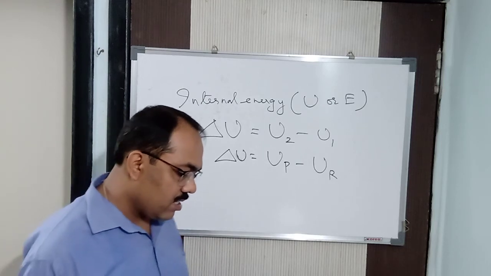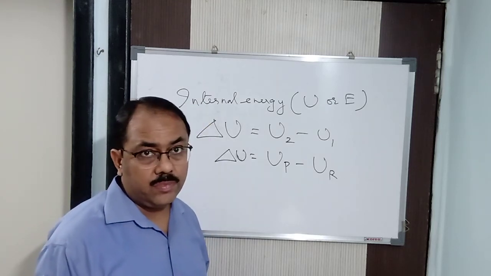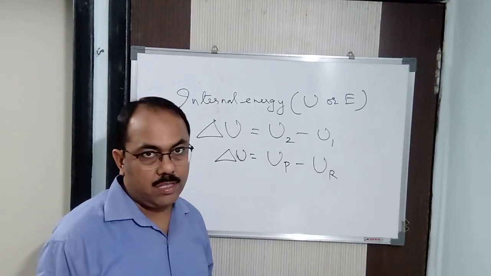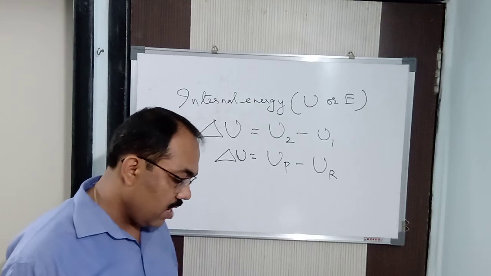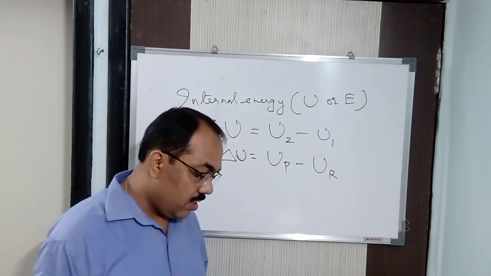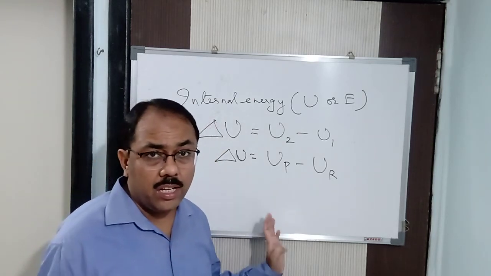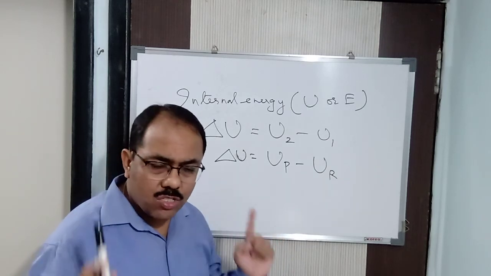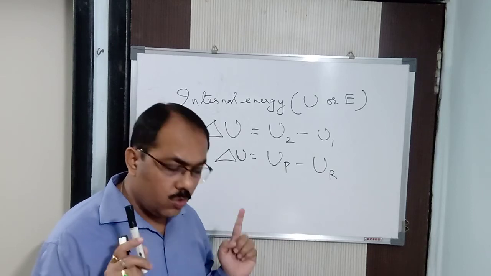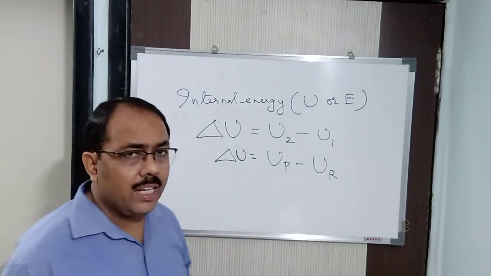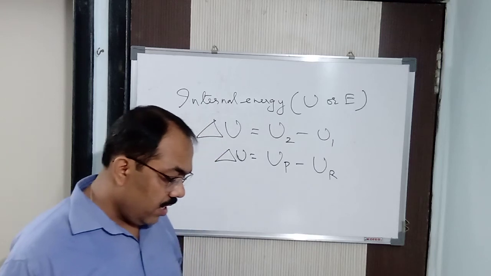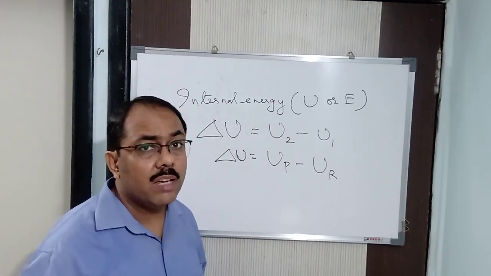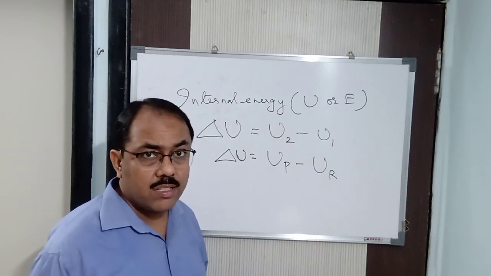Internal energy of ideal gases is a function of temperature. For an ideal gas, it's a function of temperature. Hence, in an isothermal process, listen carefully. Hence, in an isothermal process, as the temperature remains constant, there is no change in internal energy. So delta U is equal to 0. You may note it down. For an isothermal process, delta U is equal to 0. Because the internal energy of an ideal gas depends upon temperature only.